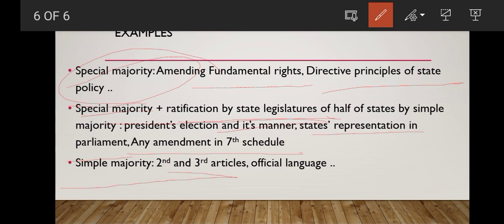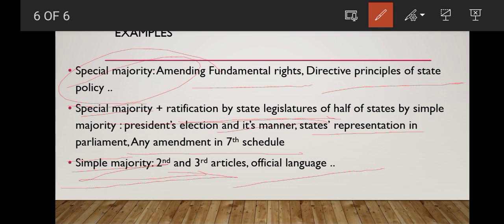What are the second and third articles? Admission of any new states or union territories to the Indian Union, or establishment of a new state or union territory in the union, or alteration of the boundaries or the name of existing states or union territories in the Indian Union. If any amendment has to be brought into those, simple majority is enough. And in the case of official language, if any amendment has to be brought into the official language list in the constitution, simple majority is enough. So these are some examples for easy understanding.